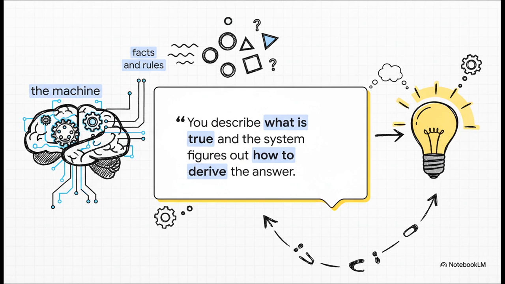And this quote here really just nails the whole point of this journey. It says, with old school programming, you have to tell the computer how to solve a problem, step by step. But with this kind of logic-based AI, you just describe what is true about the world, and you let the system figure out for itself how to get to the answer. It's a totally different way of thinking.